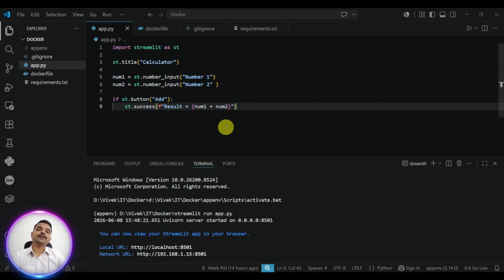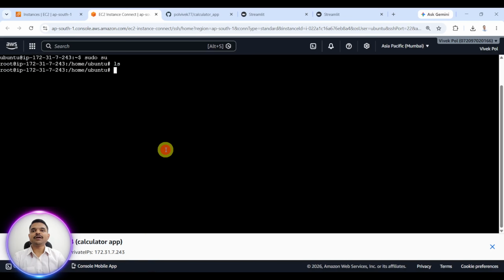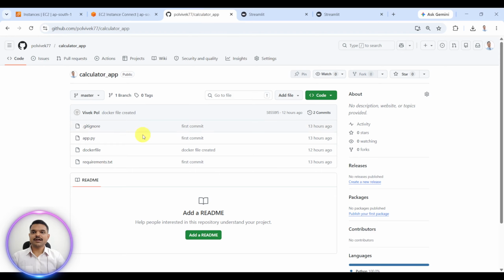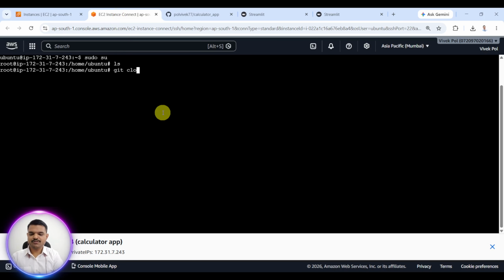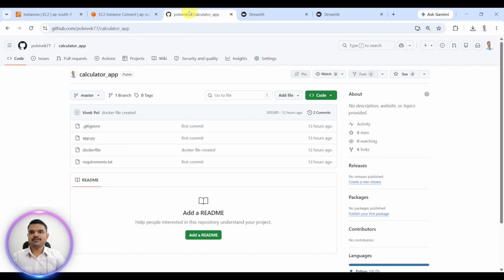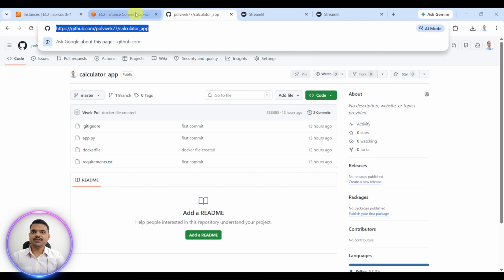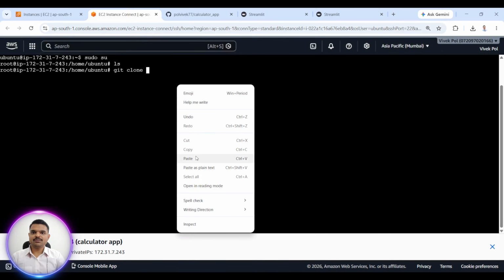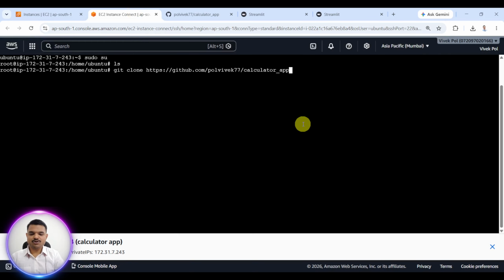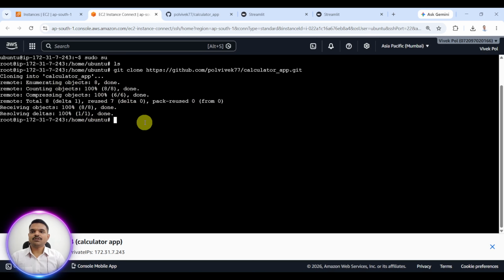In that case, our GitHub repository comes into the picture. That will help us. So I will clone my GitHub repository. I have pushed my code to GitHub, and now I will use git clone, then paste the repository link with the .git at the end. Hopefully my GitHub repository will clone. Okay, the cloning is done. Now I will use ls again. Calculator app is the folder name present inside my Ubuntu machine.